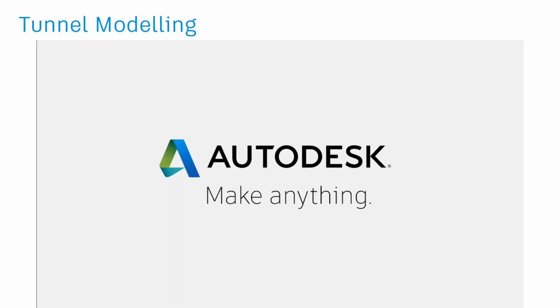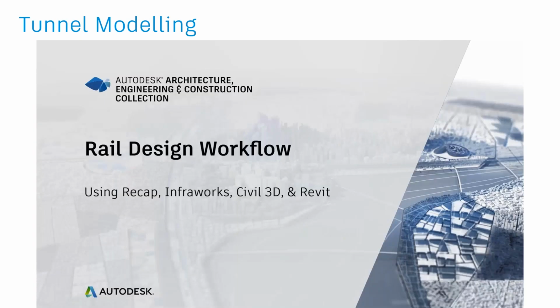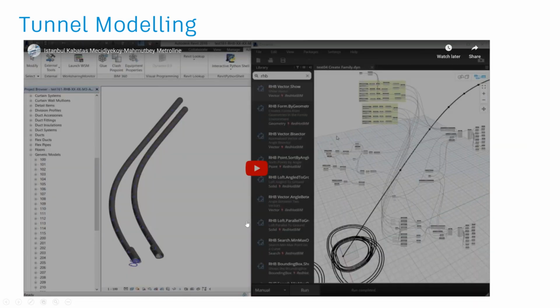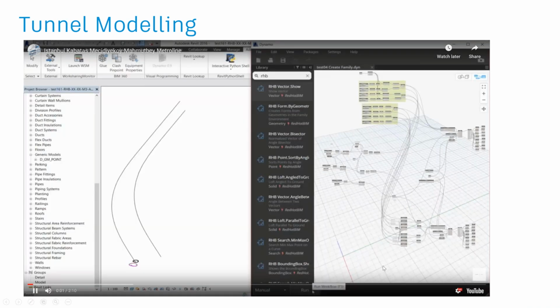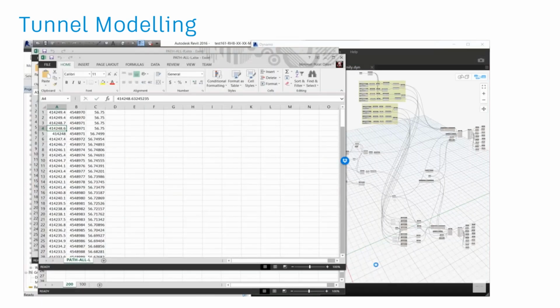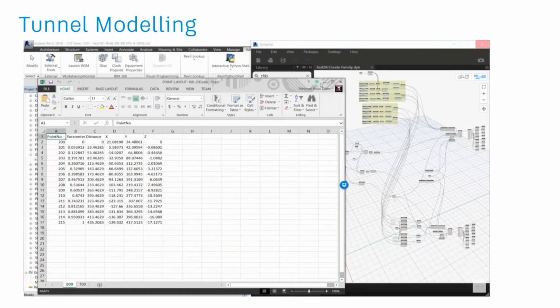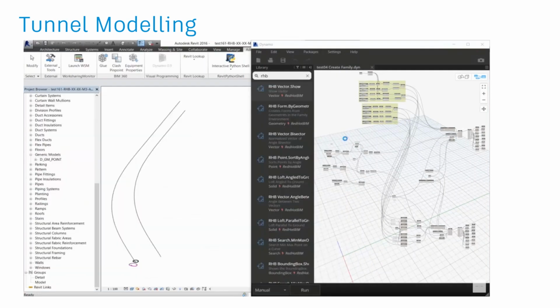So I just wanted to show this video from one of the case studies that I will showcase later. In this case, a Civil 3D alignment has been pushed in X, Y, and Z, read into Dynamo, and using a certain profile, a sweep method, a tunnel can be developed using the Revit and Dynamo combination.